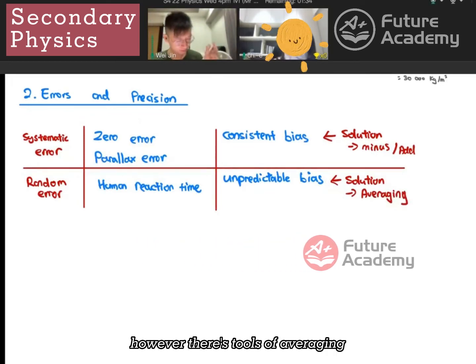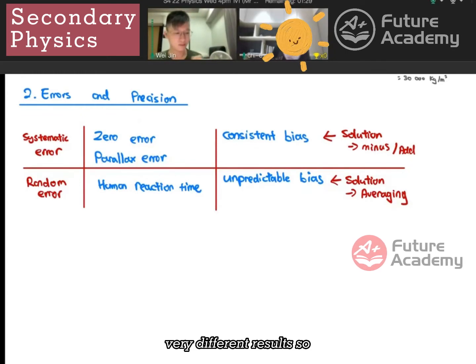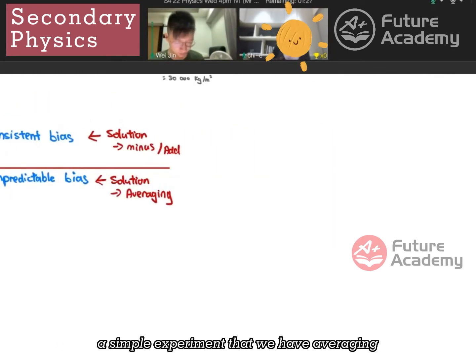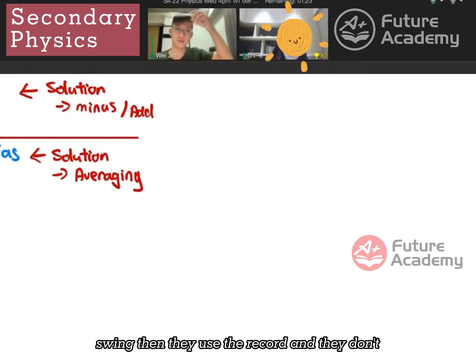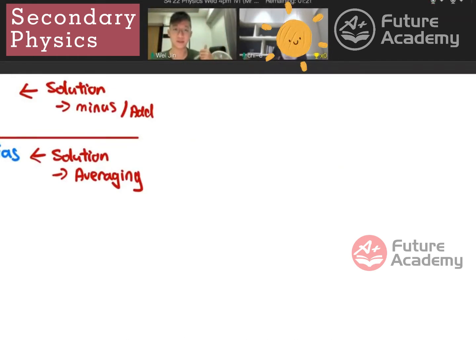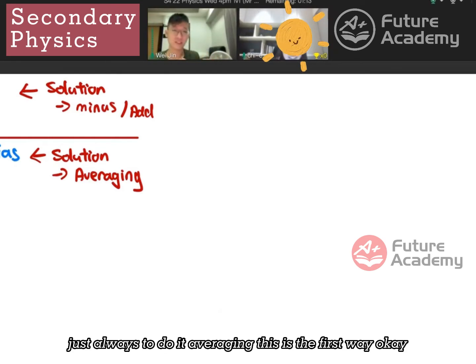However, there's 2 ways of averaging, which is not often discussed, and the 2 ways will give you very different results. So a simple experiment that we have averaging for is the pendulum swing experiment, right? The thing that swings, then they tell you to record 20 times. Not sure why we still study that because clearly nobody uses one, but it's inside the syllabus. So we are going to do averaging. There's 2 ways to do the averaging. This is the first way.